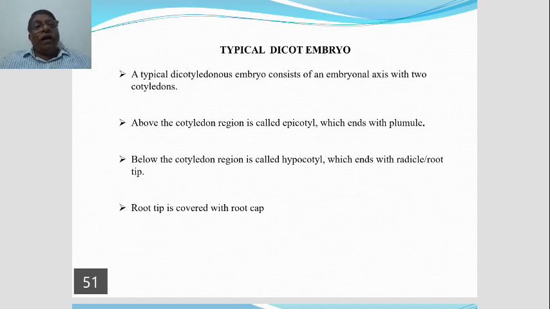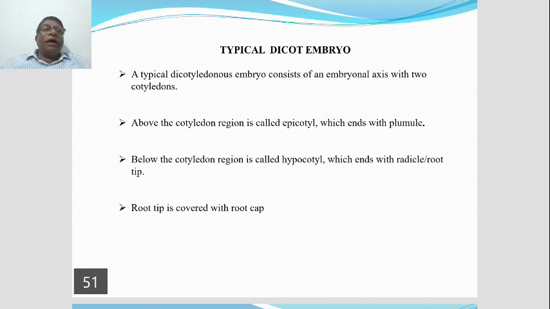Now we shall see the dicot embryo. See the diagram also. Okay. It's for 2 marks, you can say. Explain typical dicot embryo for 2 marks.